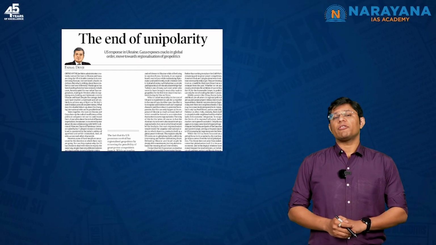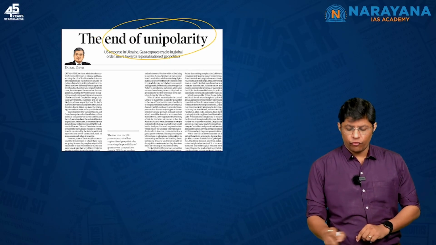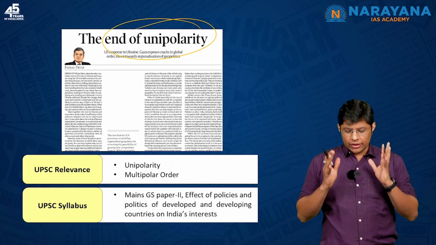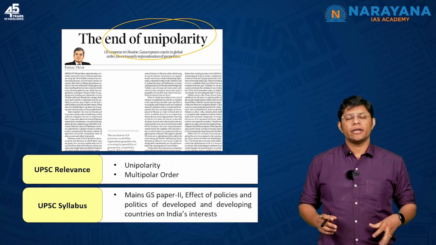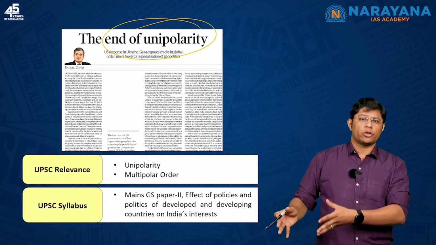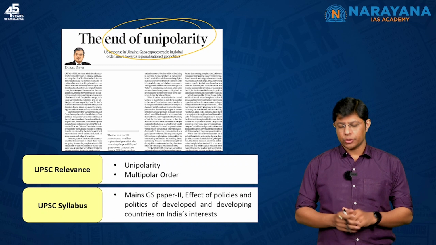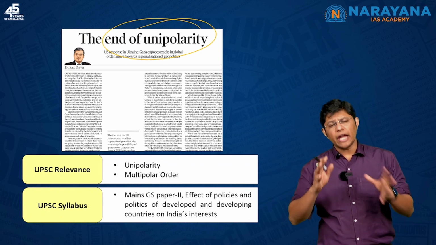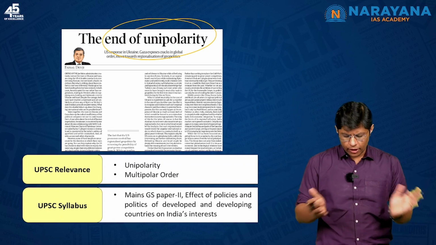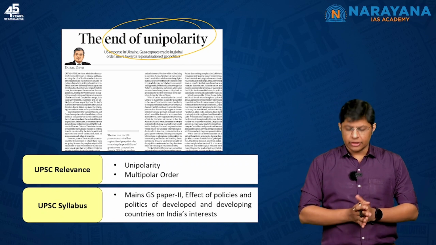Students, the title of the topic is The End of Unipolarity. In this article, you need to understand unipolarity, multipolar order, and the international rules based order. These are the few terms that you need to understand in this article, and the overall geopolitics and how it is transforming. Again, you can map this topic under GS paper 2.